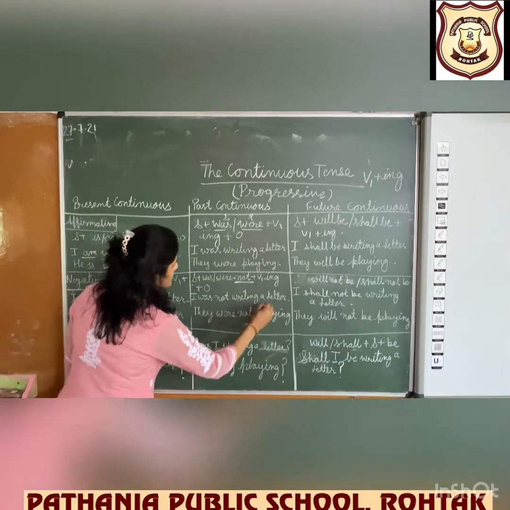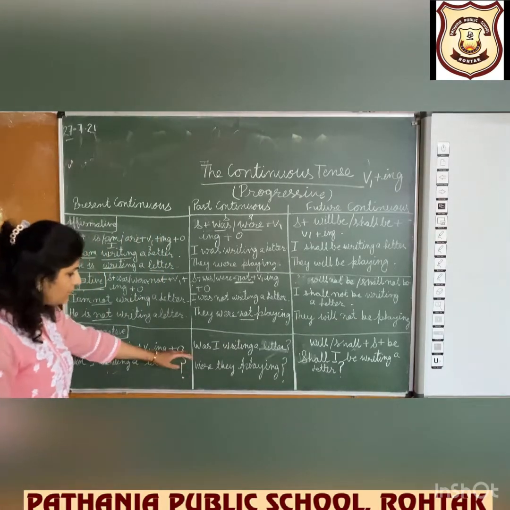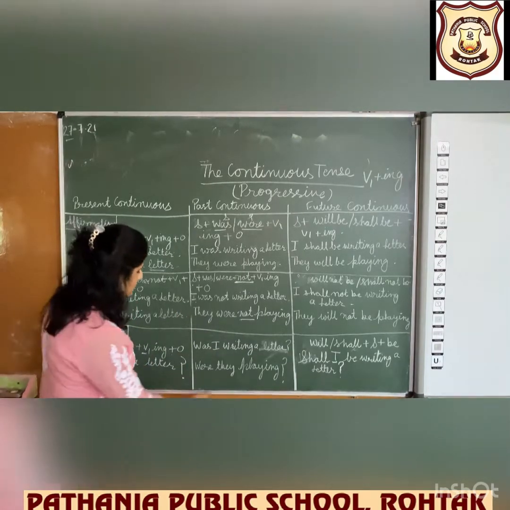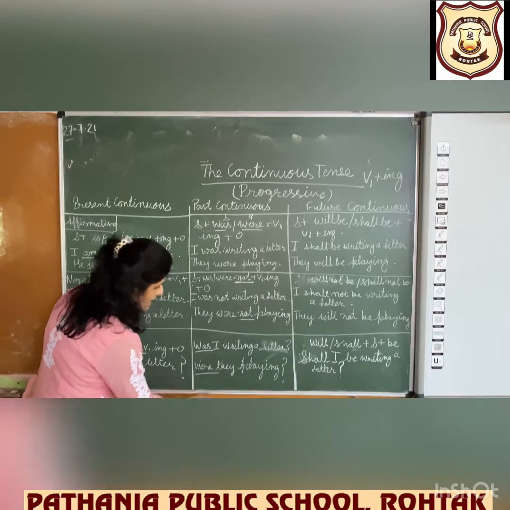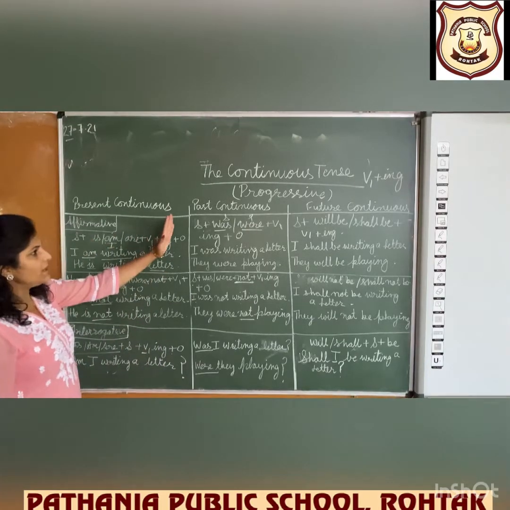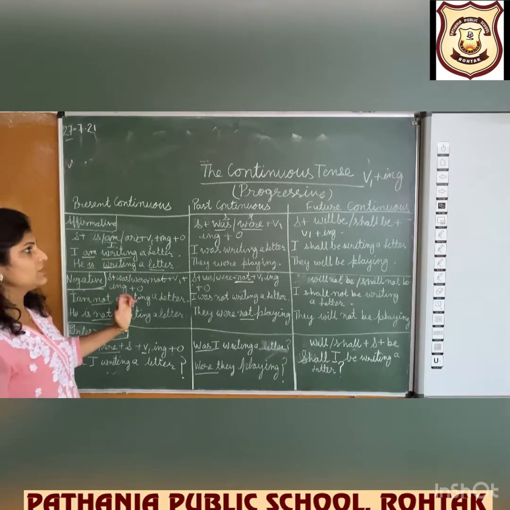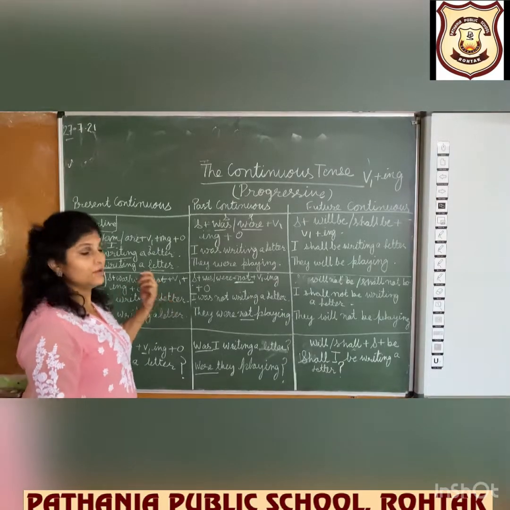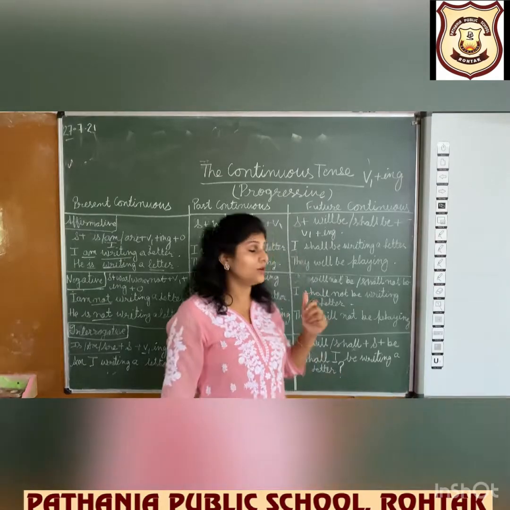Now same negative, we are going to add not after helping verb. I was not writing a letter. They were not playing. After that, interrogative, again we are going to start a sentence with helping verb. Was I writing a letter? Were they playing? And sign of interrogation. So past continuous tense children we use to show any action that was happening at some point in past.